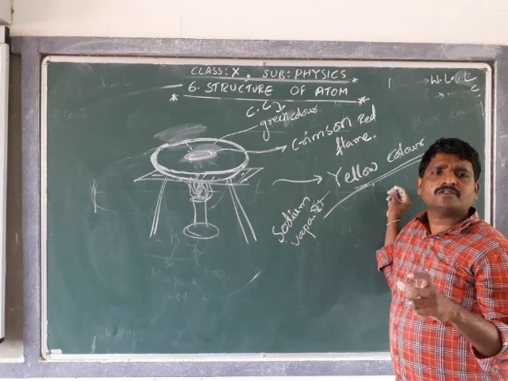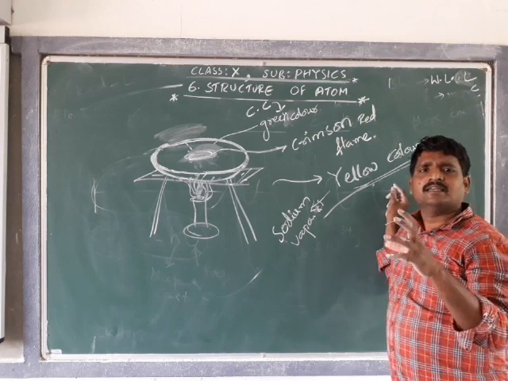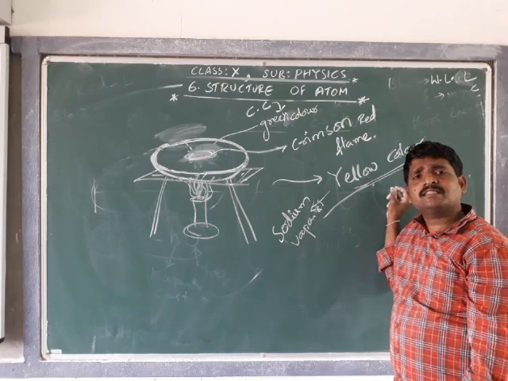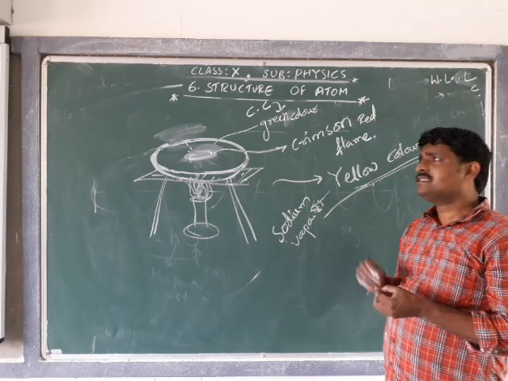This property shows that different elements emit different colors when they are heated by a non-luminous flame.